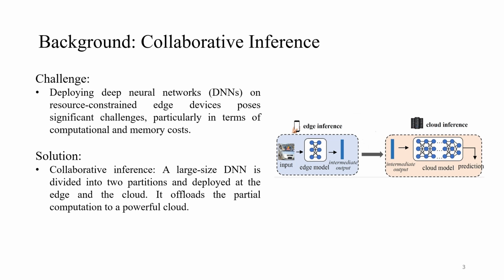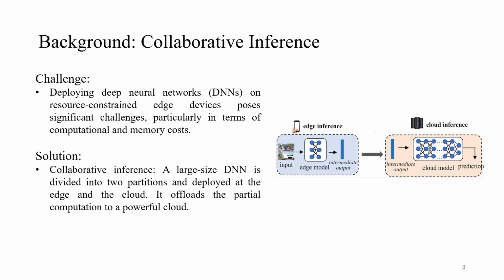Given the escalating memory and computation demands of deep neural networks, deploying the entire networks on a resource-constrained edge device has become increasingly challenging. Large-scale DNNs impose a substantial burden on edge devices in terms of computation and memory costs.